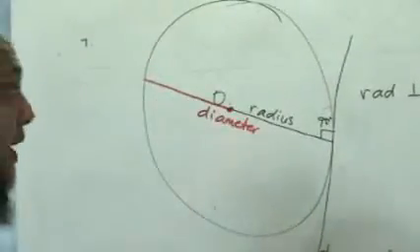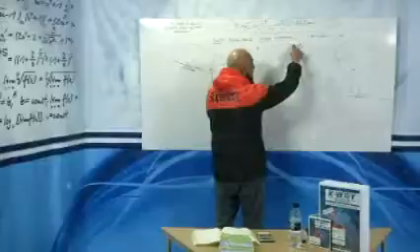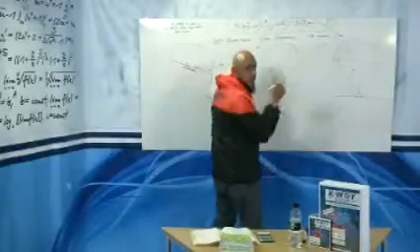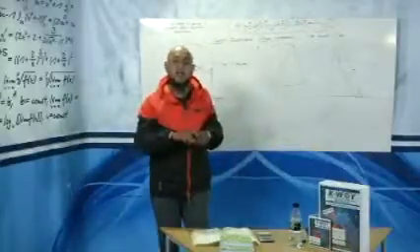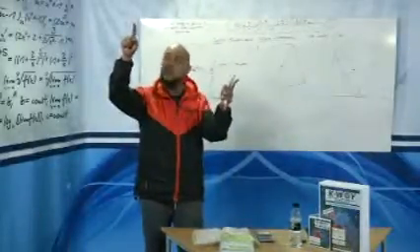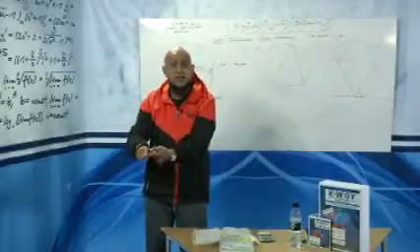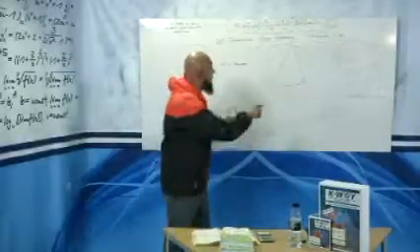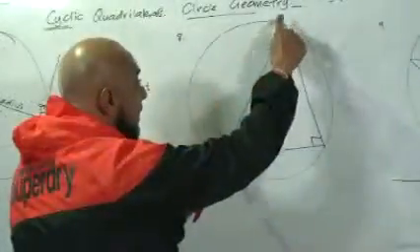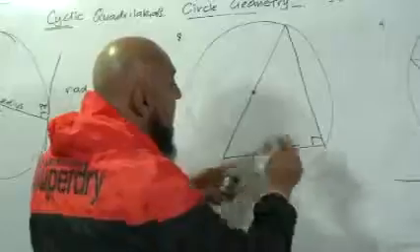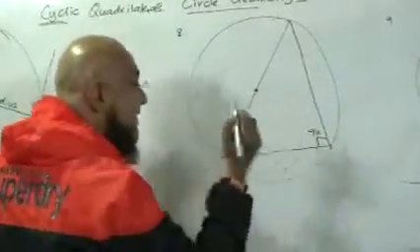Let's now go on to the next one. A diameter subtends, and I explained to you in the previous episode the meaning of the word subtend. You take your fingers, put them at the end of the two lines, and follow the lines through to where they meet at the circumference. So here we go, we've got our fingers on the diameter. The diameter subtends 90 degrees at the circumference.